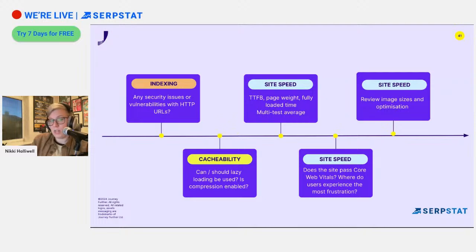With site speed, we're looking at where users experience the most frustration in terms of Core Web Vitals. So is there a layout shift, which means content is moving on the page? Or are there large resources on the page that are slowing it down? Is there something else in the way that means the rest of the content can't render as quickly?